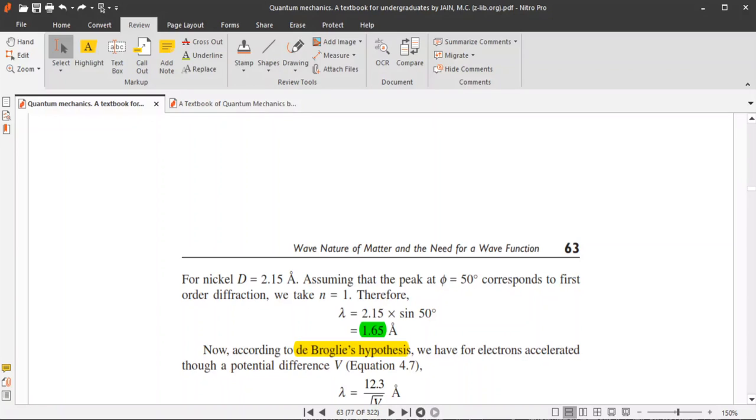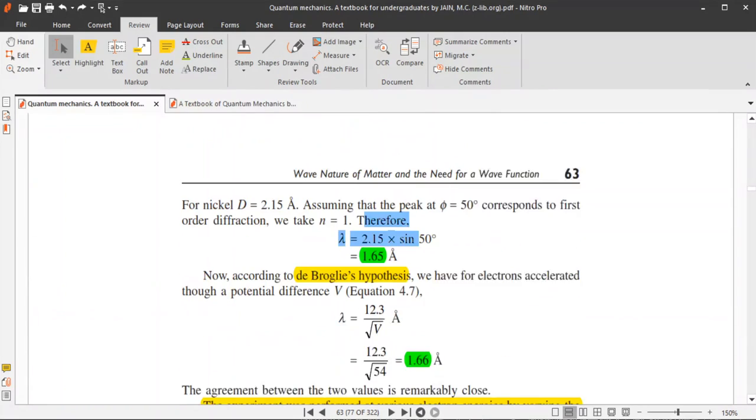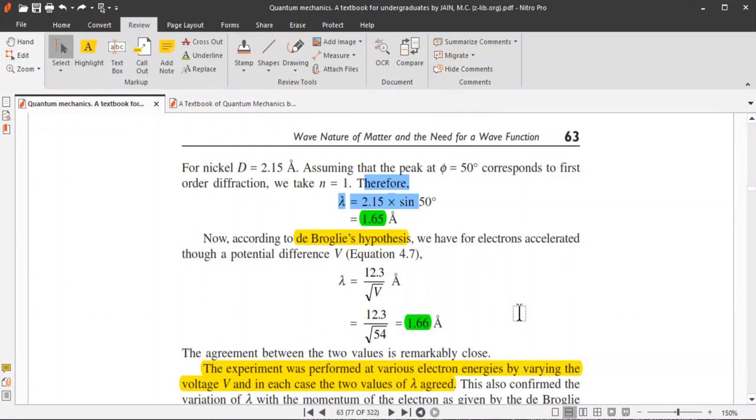Assuming that the peak at phi equal to 50 degrees corresponds to first order diffraction, we take n equal to 1. Therefore, from this relation, that is n lambda equal to D sine phi, we obtain lambda equal to 2.15 into sine 50 degrees, that is 1.65 angstrom.